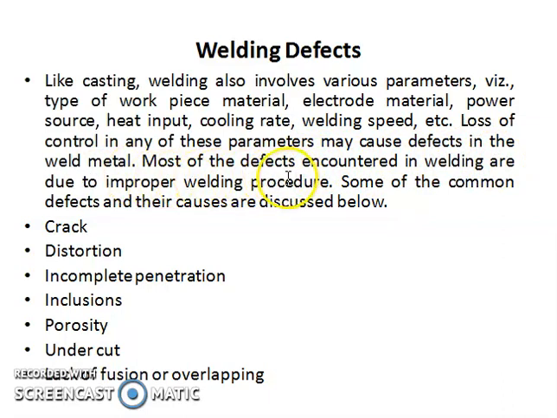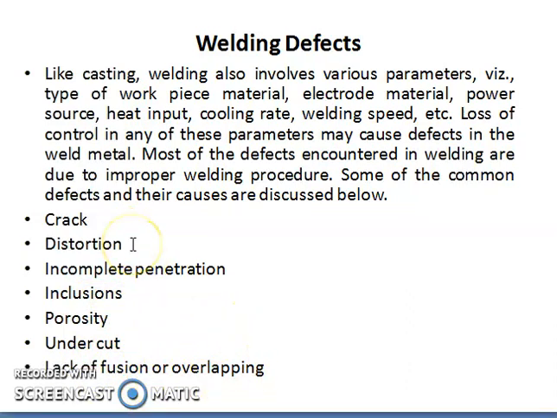Most of the defects encountered in welding are due to improper welding procedure. So a skilled operator is required for handling the welding. Then only we get a proper weld. Some of the common defects are discussed below: crack, distortion, incomplete penetration, inclusions, porosity, undercut, lack of fusion and overlapping. You see them one by one.